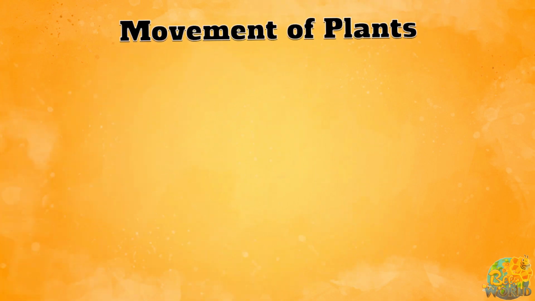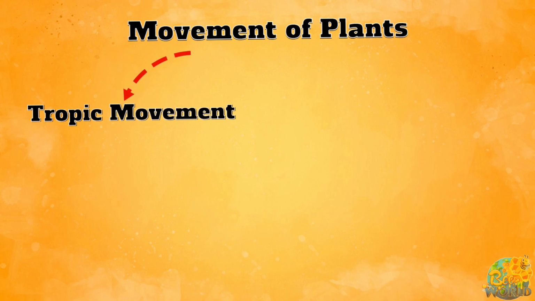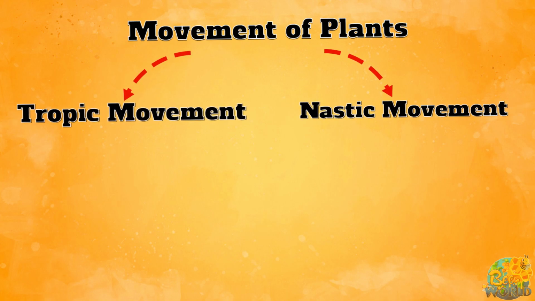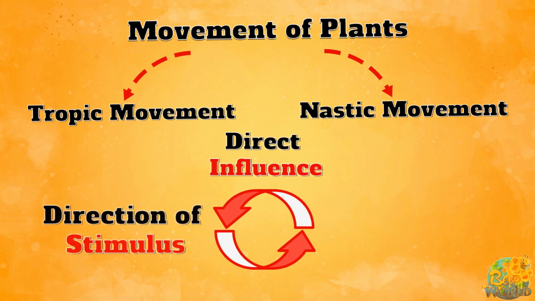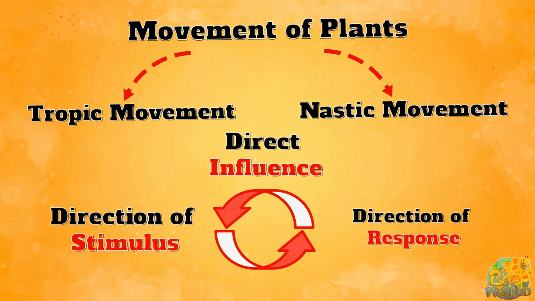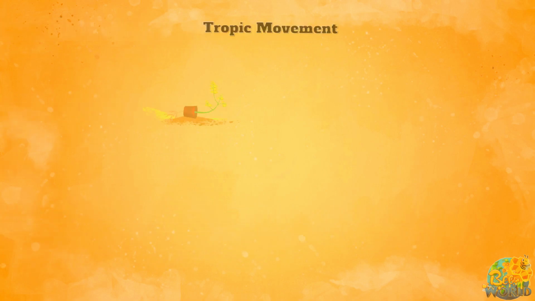These responses can be categorized into two main groups: trophic movements and nastic movements. Trophic movements are growth or movement that occur in plants due to a direct relationship between the direction of the stimulus and the direction of the response, which may be towards or away from the stimulus.